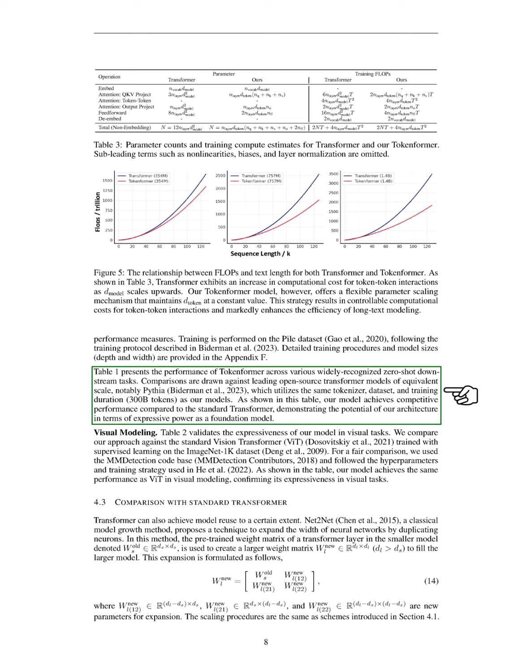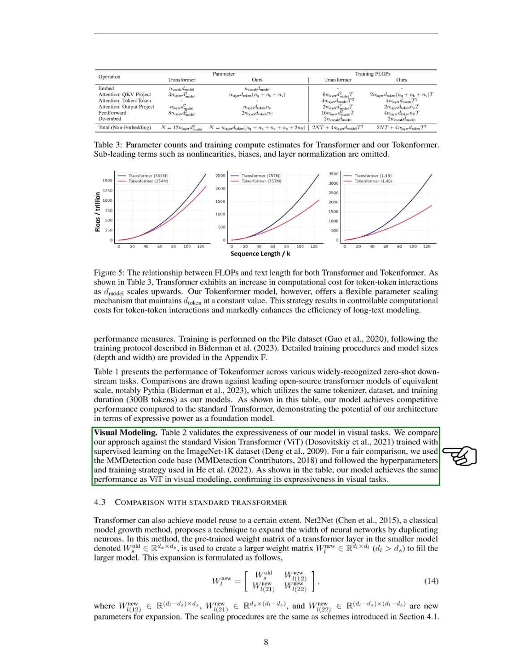We present the performance of our model, Tokenformer, across various recognized zero-shot tasks, comparing it to leading open-source transformer models of similar scale, particularly Pythia, which shares the same tokenizer, dataset, and training duration of 300 billion tokens. Our results show that Tokenformer performs competitively with the standard transformer, highlighting its potential as a powerful foundation model.